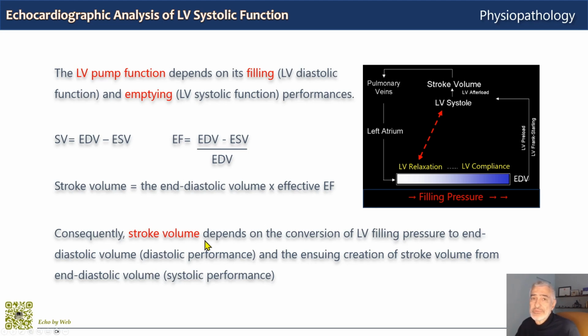Consequently, stroke volume depends on the conversion of the filling pressure of the left ventricle to preload, the end-diastolic volume, the diastolic performance, and the ensuing creation of stroke volume from end-diastolic volume, or systolic performance, as we have seen previously also in this graph.